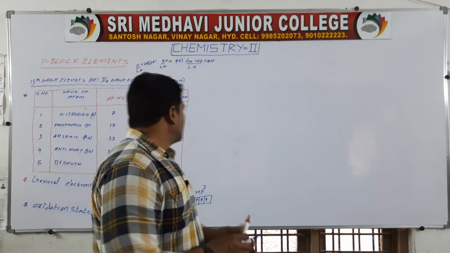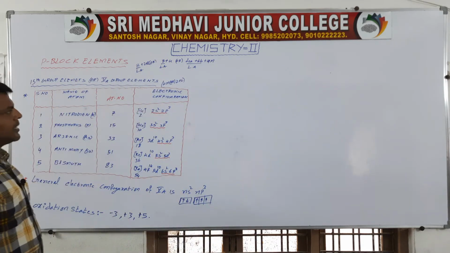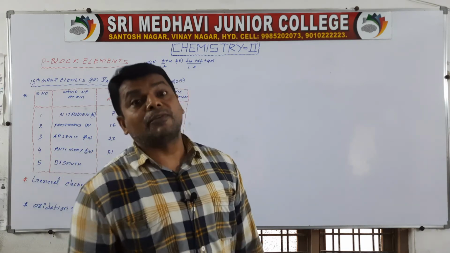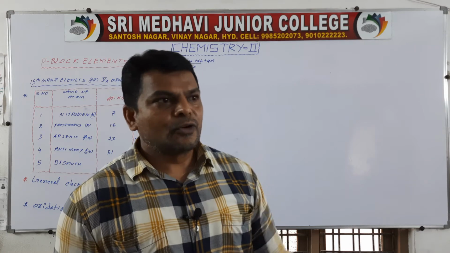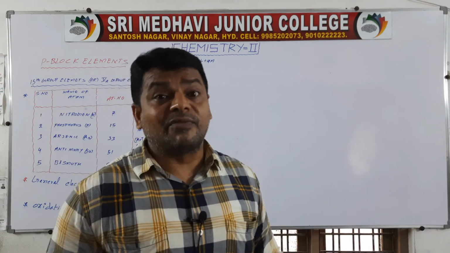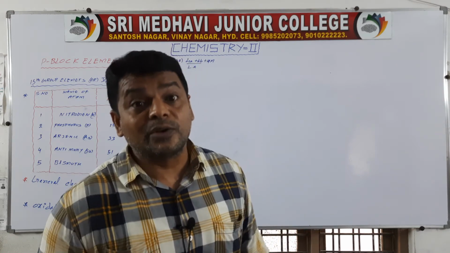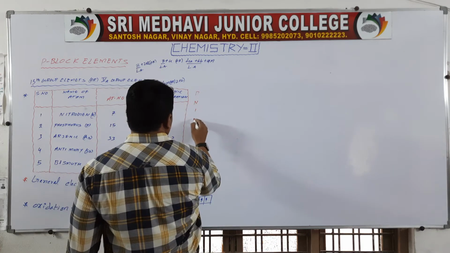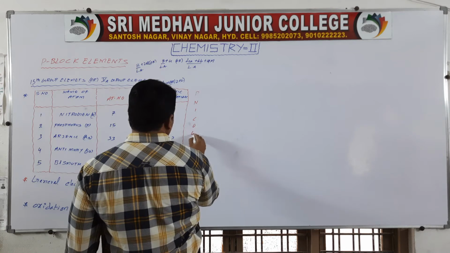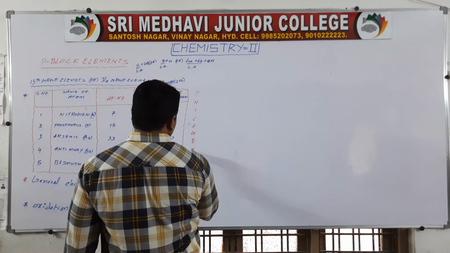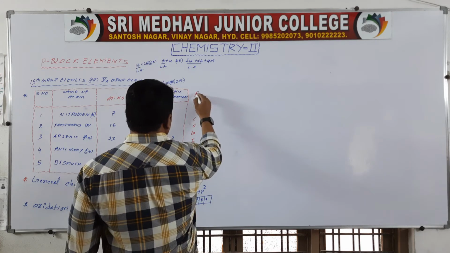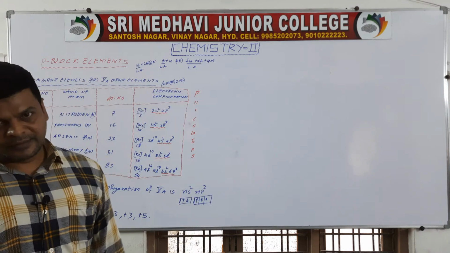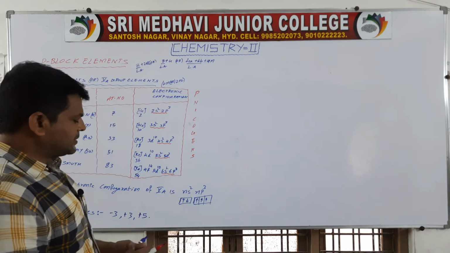Okay, so fifth A group elements are also called pnicogens. Why? Because these are suffocation elements. On inhaling these elements we will get suffocation, that's why they are called pnicogens. P N I C O G E N S. Fifth A group elements are also called pnicogens.